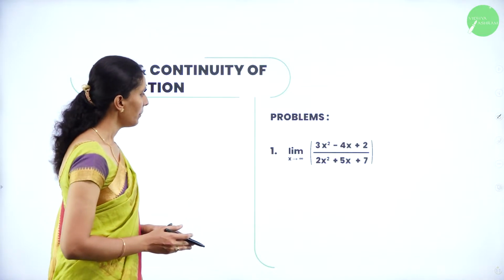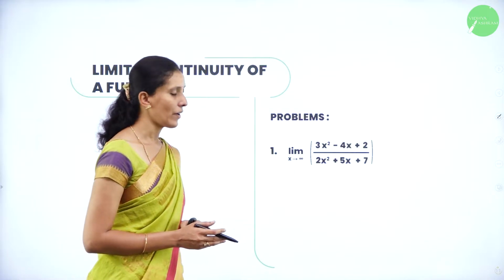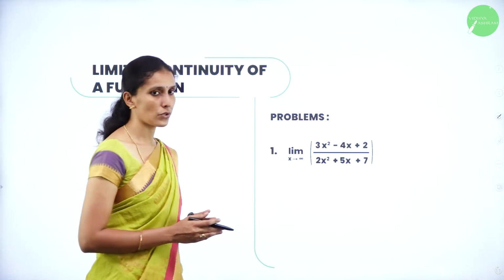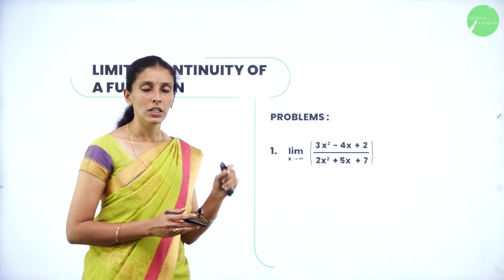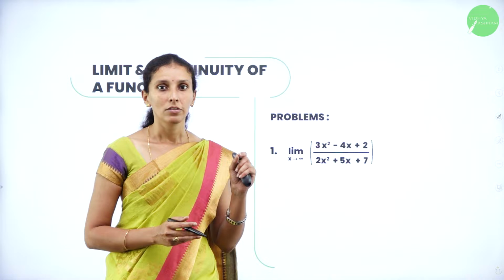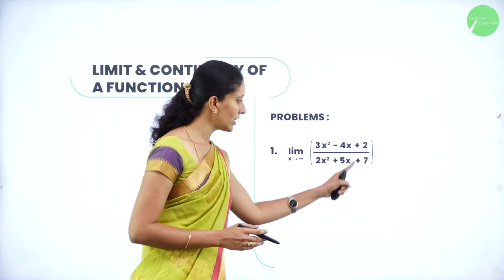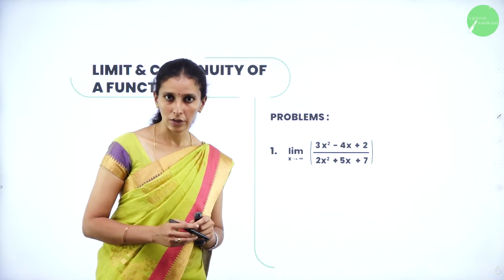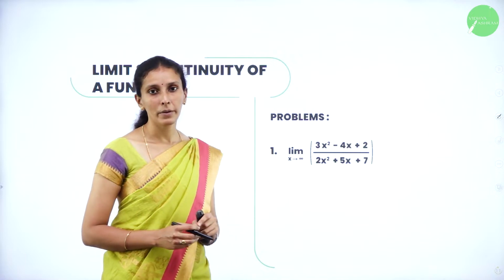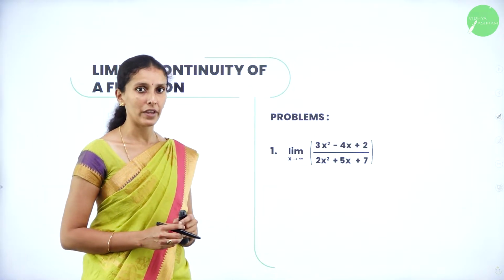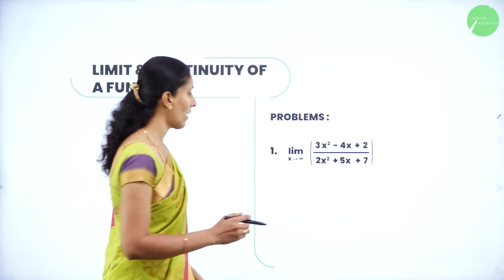We have the limit of 3x square minus 4x plus 2 over 2x square plus 5x plus 7 as x tends to infinity. You can observe that in the numerator and denominator, the degree of x is the same. Rule 1 says it should be written in the form of a rational function. Already the given function is in the form of a rational function. The second rule says you should divide the numerator and denominator by the highest power of x. So what is the highest power of x here? x square.